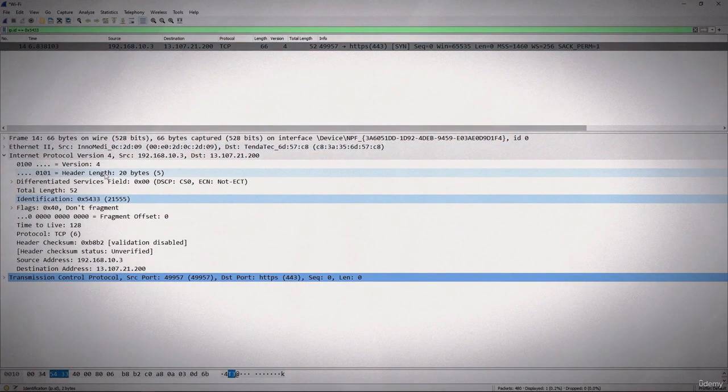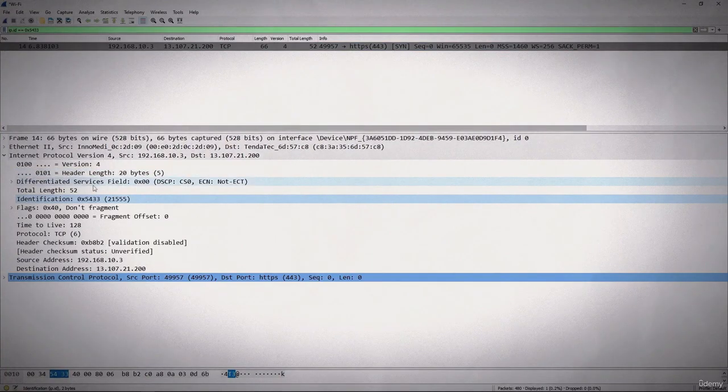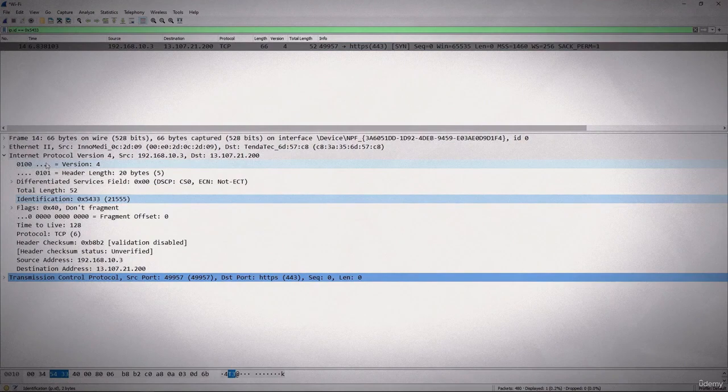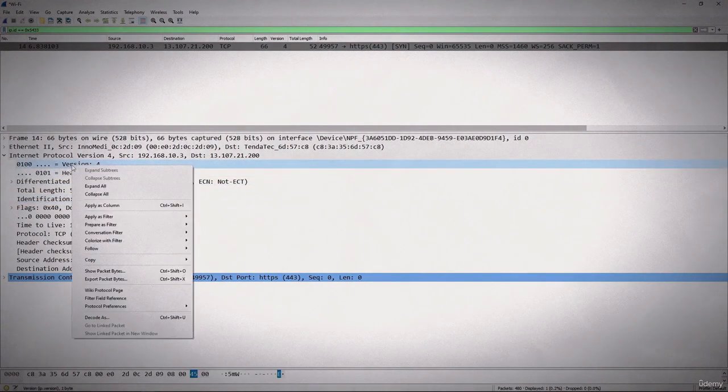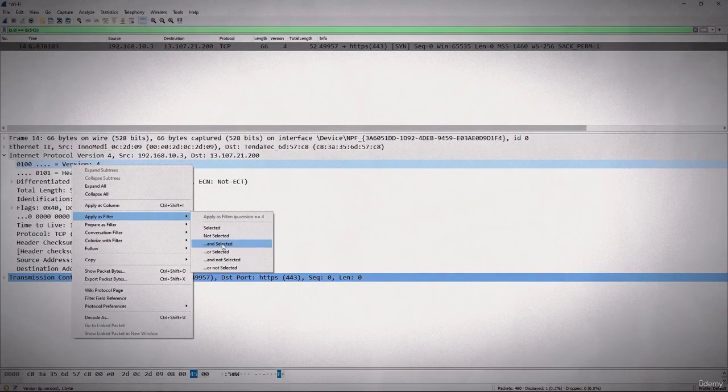We can also use operators here. For example, if I right click on this version and I want to show that the version is 4 as well, I'll select this apply as filter, and here you will see lots of operators: and operator, or operator, and not operator, or not operator.